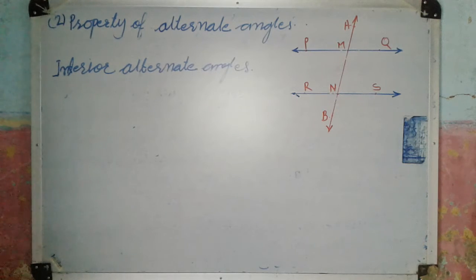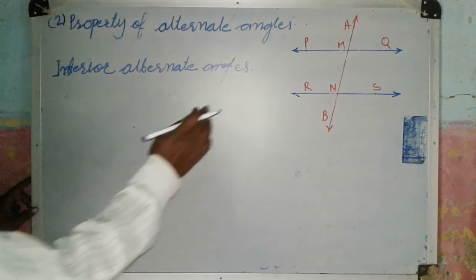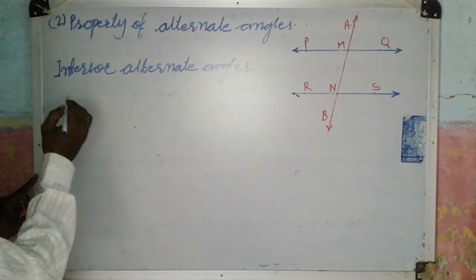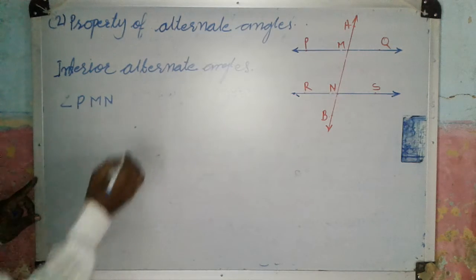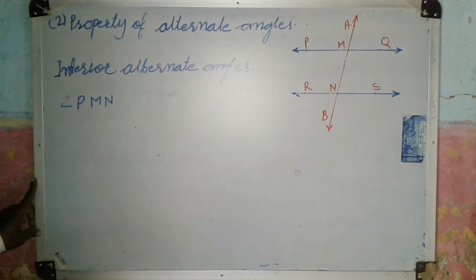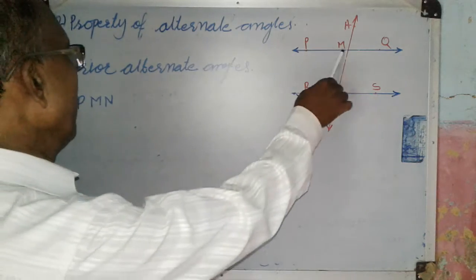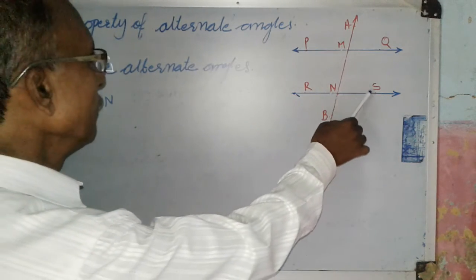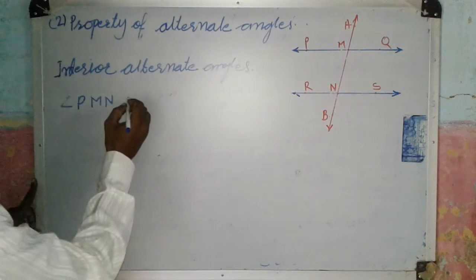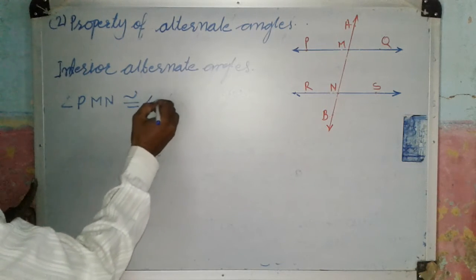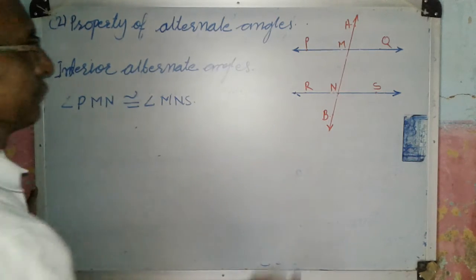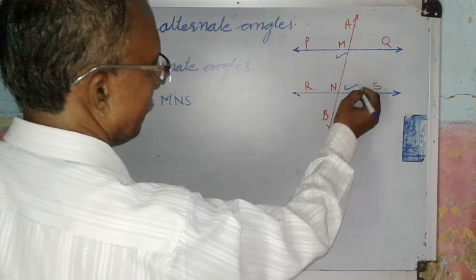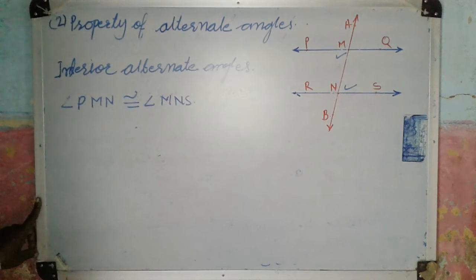So the first angle is angle PMN, and its interior alternate angle is angle MNS. That means this pair is angle PMN and angle MNS.